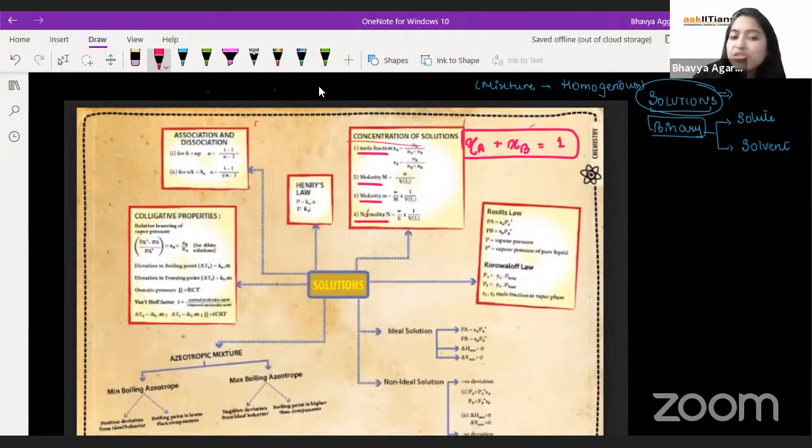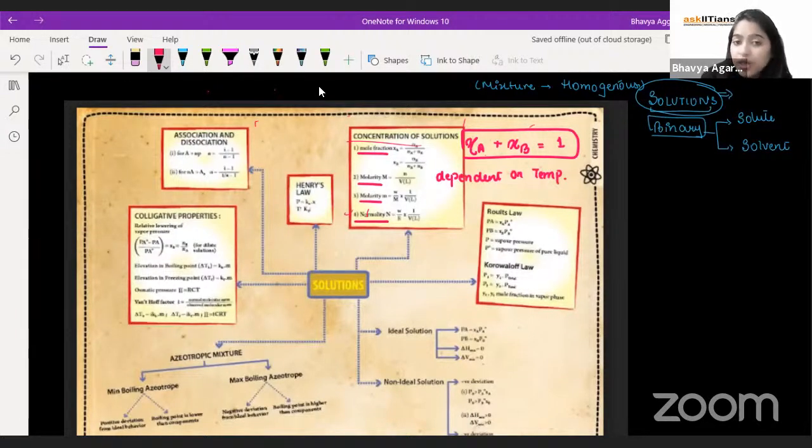Now, molarity, as you're aware, it is number of moles of solute per liter of solution, denoted by capital M, right? And this is something which is dependent on temperature. It's a temperature dependent quantity.